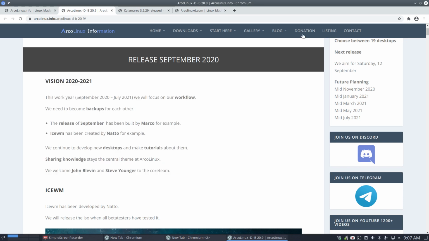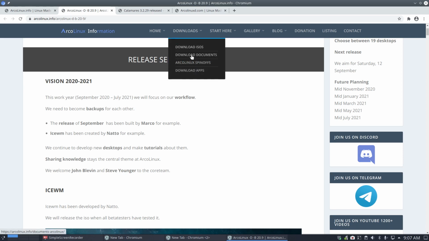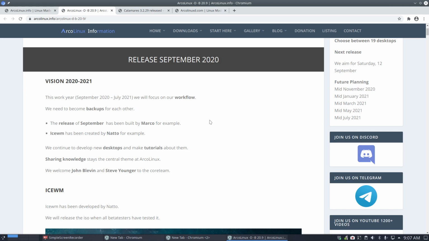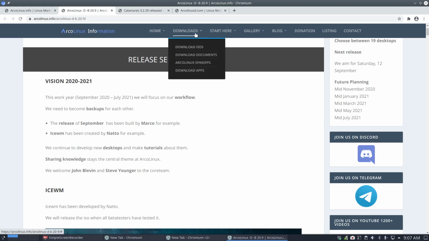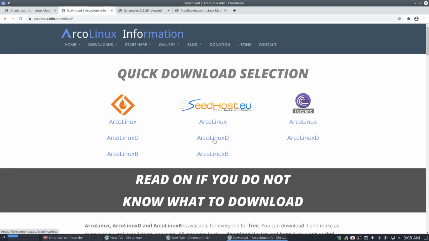You're also welcome to donate to us, because all these things do cost money, and one of those is SeedHost, for example, where we host our ISOs. Do take a look at, if you can download from SourceForge, that would be good, because that's free, right? So downloading ISOs, there are 2 solutions, or 3 really.